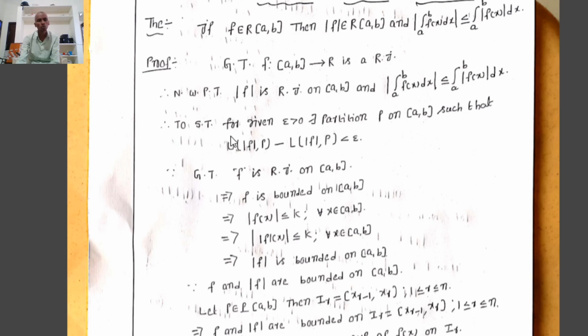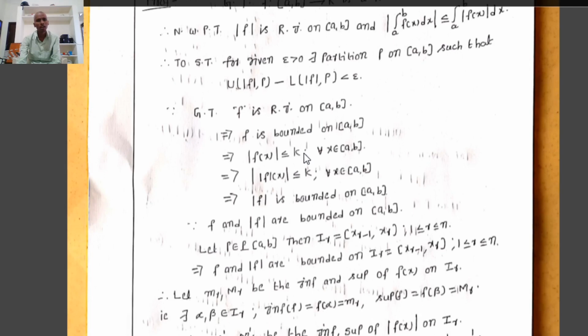Therefore, to show that for given epsilon greater than 0 there exists a partition P on closed interval [a, b] such that U(mod f, P) minus L(mod f, P) less than epsilon. Here the given hypothesis is that f is Riemann integrable on closed interval [a, b].